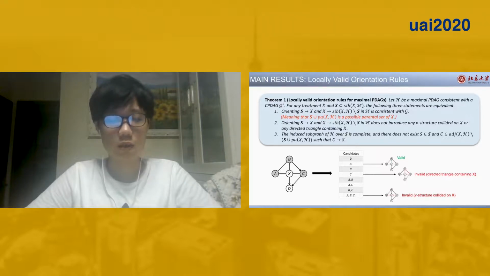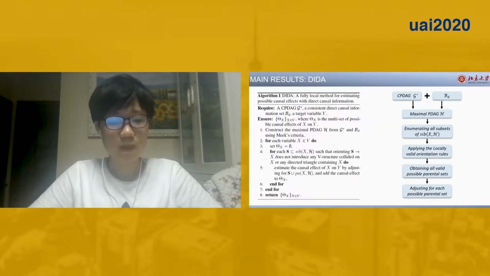To check, for example, whether C can be the parent, we orient C to X and X to the remaining variables A, B. If the configuration has a directed triangle containing X, or a new V structure collided on X, then it's not valid. Otherwise, the candidate parental set is valid.